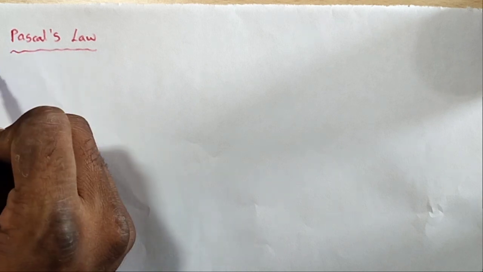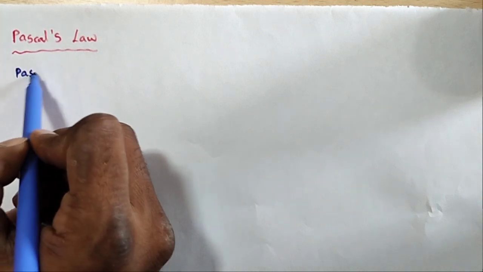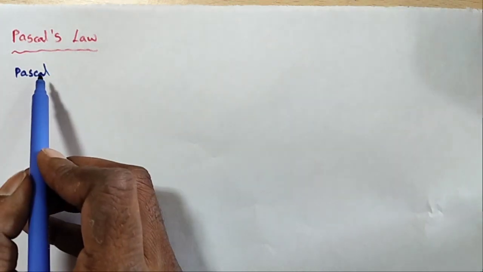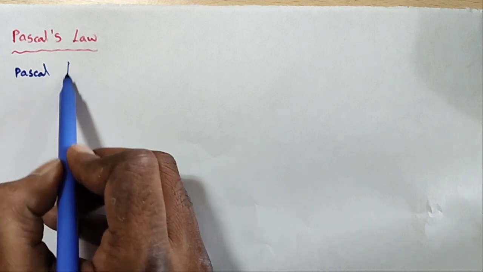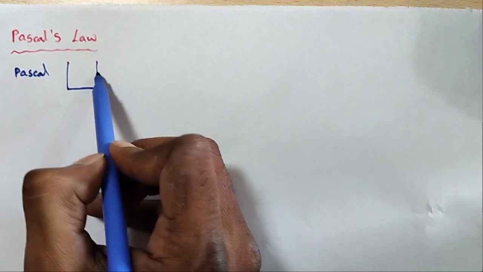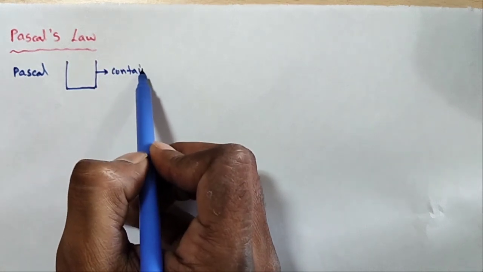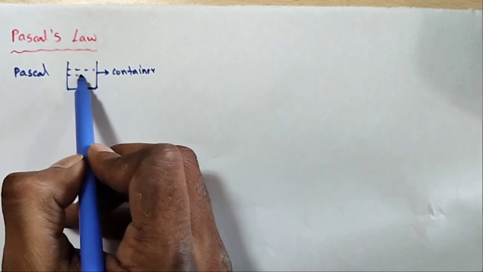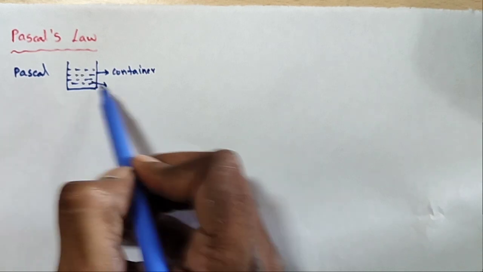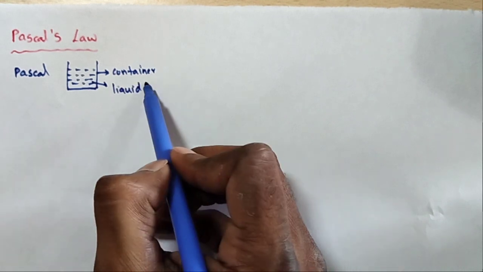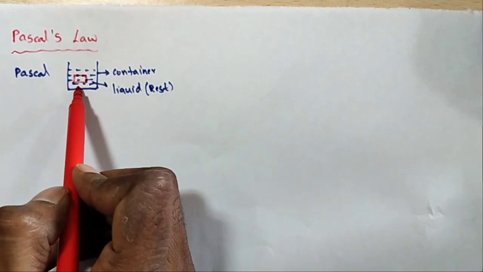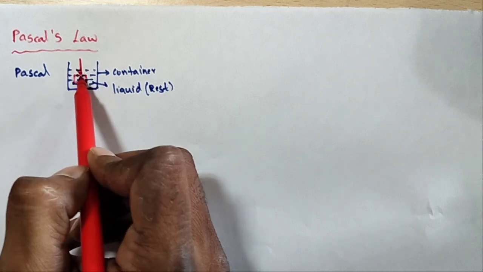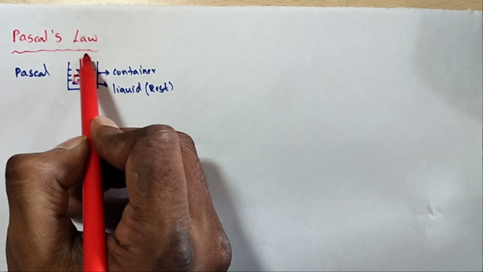Pascal's law. According to Pascal, the scientist, he explained whether the pressure acting in the liquid is equal or different. So what is the Pascal concept? Let us take one container. So this is a container. In this container there is some water or fluid or liquid. I am taking water. Water is at rest. Here one object is there. When the object is inside the water, what happened? The force is acting per unit area. Therefore the pressure is acting.